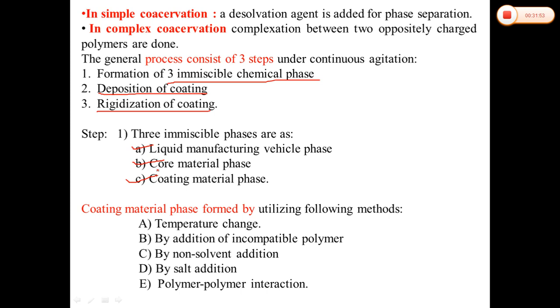Now the coating material phase will be formed by utilizing one of the following methods: by temperature change, by addition of an incompatible polymer, by non-solvent addition, by salt addition, or by polymer-polymer interaction. So these are the general modes of effecting liquid-liquid phase separation that they have given here. First, by temperature changes.